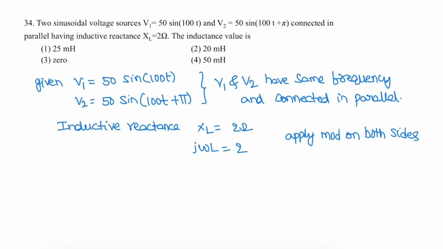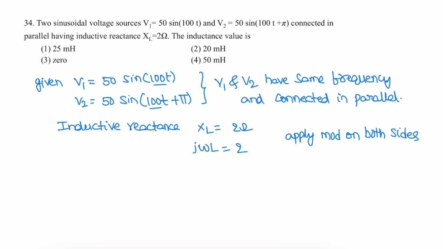Next question. Two sinusoidal voltage sources V1 and V2 are connected in parallel, with an inductive reactance of 2 ohm. The value of inductance is? Here the given voltage sources have the same amplitude and same frequency and are connected in parallel. Here omega is 100, so 2 pi f is 100. Given inductive reactance XL is 2 ohm.